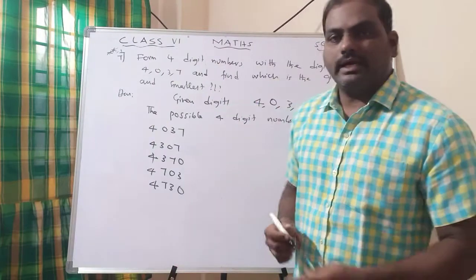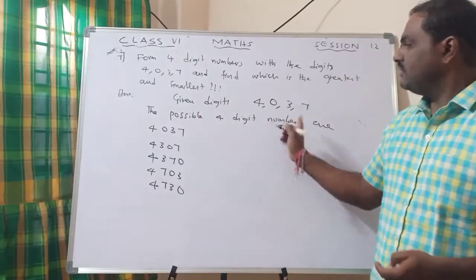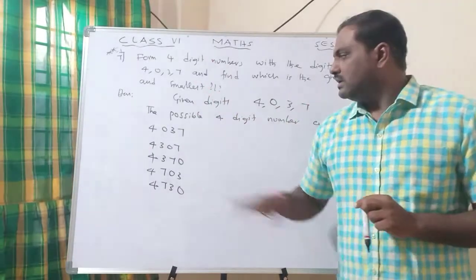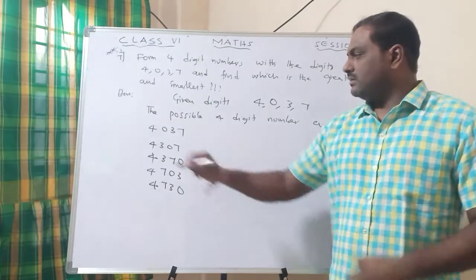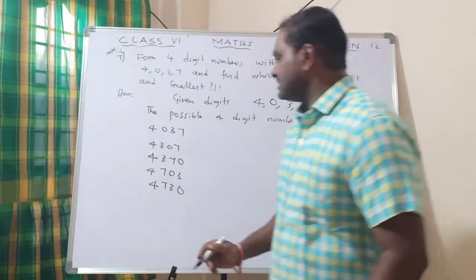How many numbers can you write? Four digits are there, and we have to write 4-digit numbers from them. So like this, by changing the numbers you can write. Now you kept 4 here. You can ask, sir, can I keep 7 at the start?